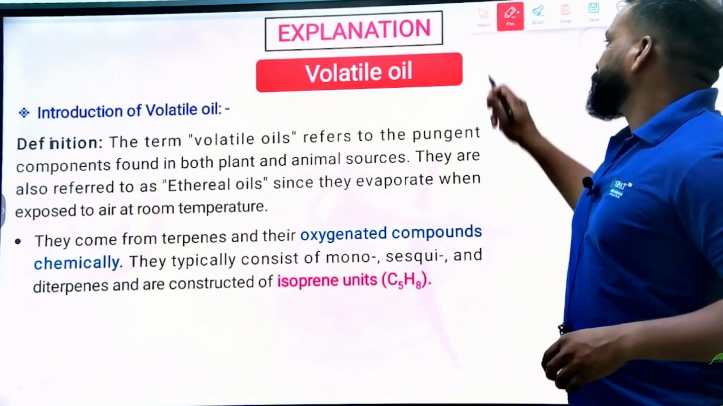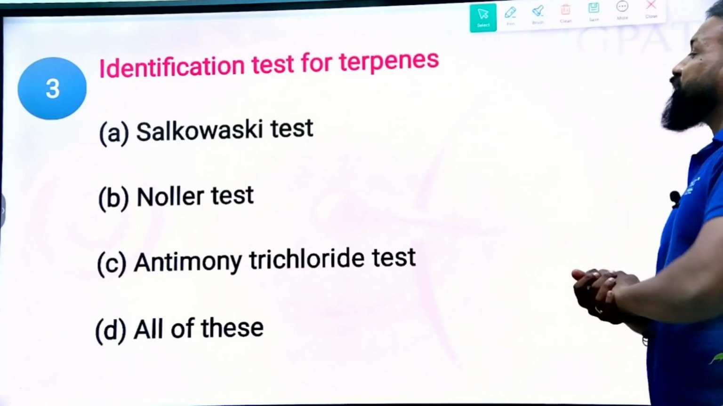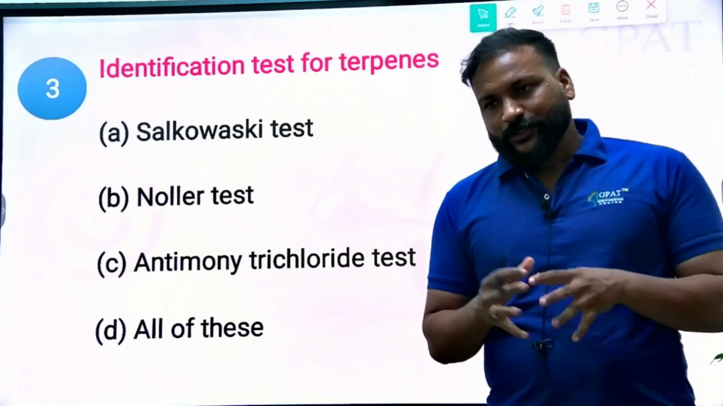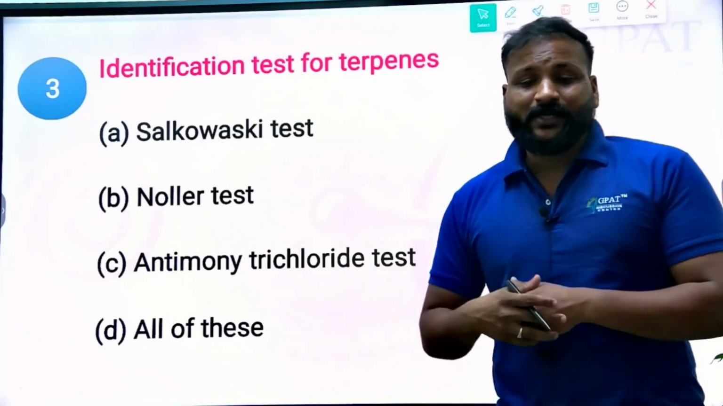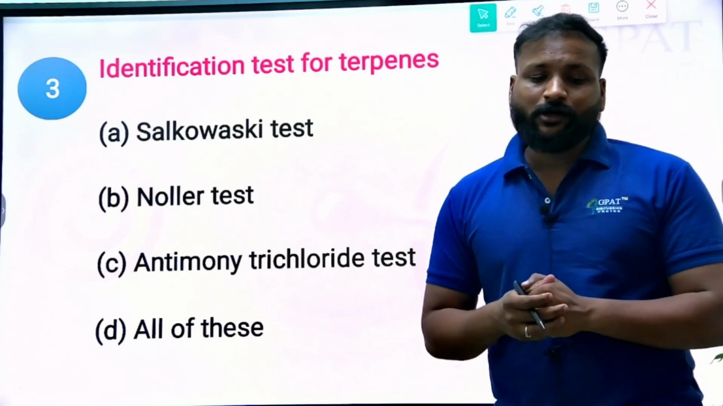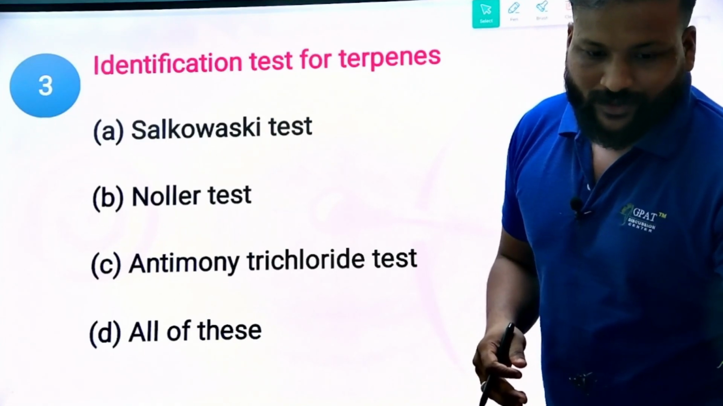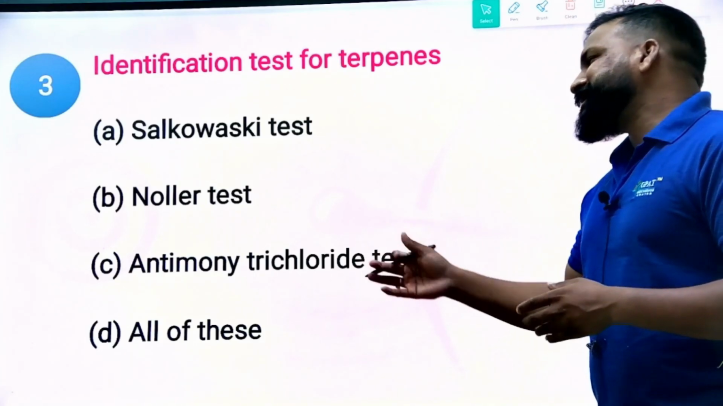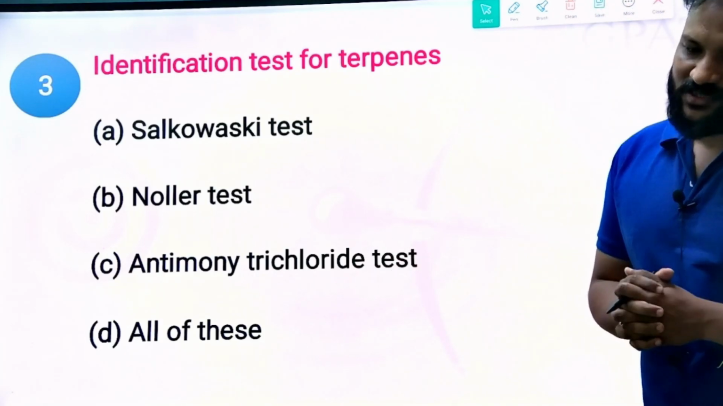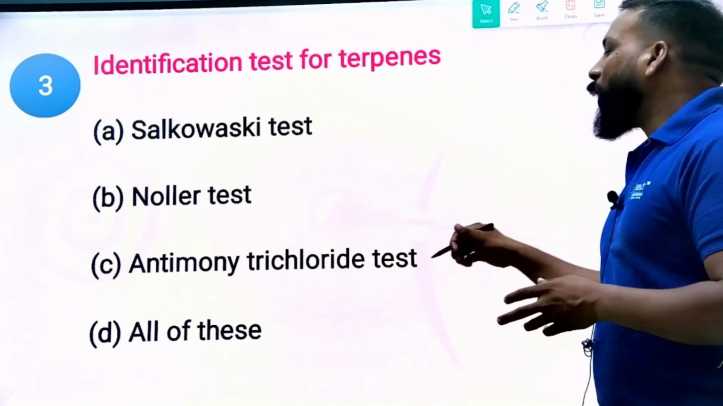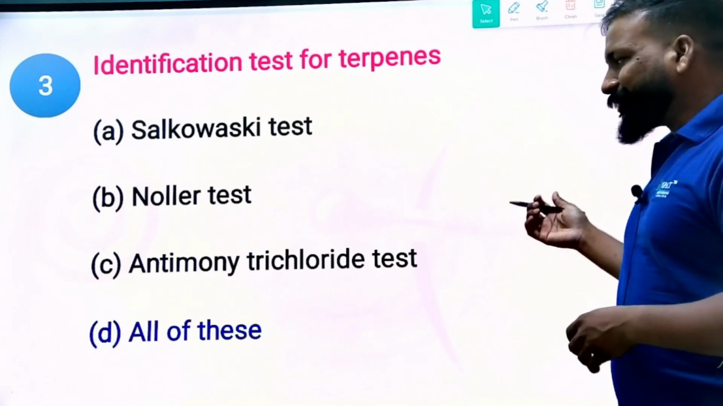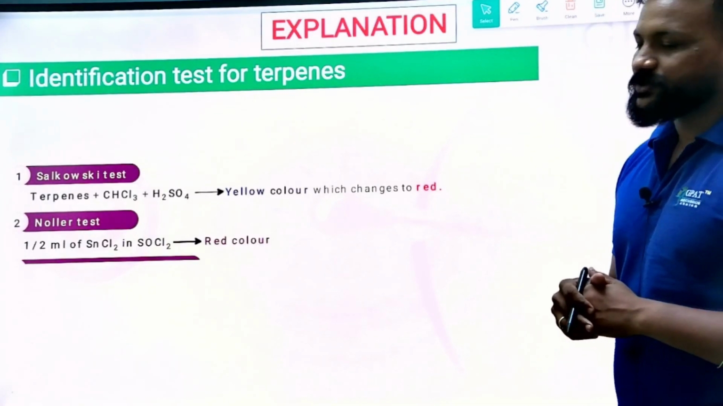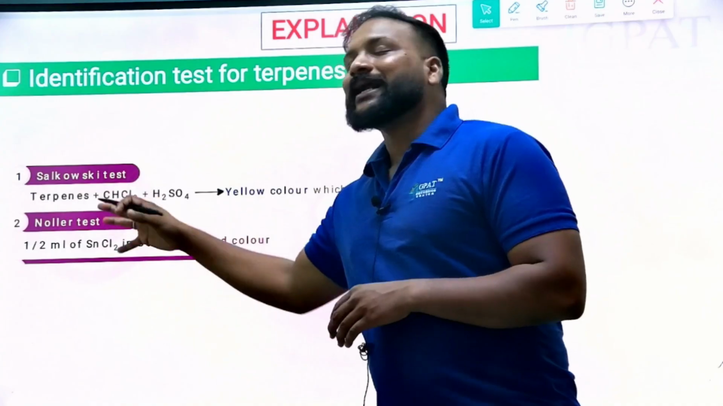Yes. Next question. Identification test for terpenes. It is very important to remember the identification tests for secondary metabolites, whether it is a glycoside, alkaloid, or maybe a tannin. Option A, Tschugaeff test, B, Knoevenagel test, C, antimony trichloride test, and all of these. What are the identification tests for the terpenes? Undoubtedly option D will be right. Tschugaeff, Knoevenagel, and antimony trichloride tests are all important for the identification of the terpenes.